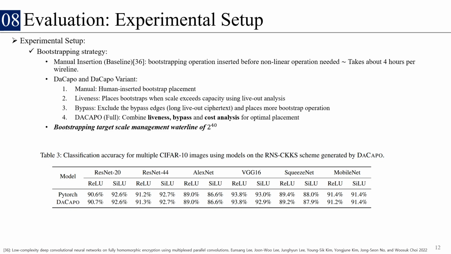The experimental setup is that they compare DACAPO with 3 DACAPO variants. First is the human insertion placement. The second one is liveness-based bootstrapping placement, where the scale exceeds capacity, using live analysis. Third is the bypass variant, excluding all bypass edges. And fourth is the full version, combining everything together into one. And you can see that DACAPO achieves higher performance than the other methods, not by much, but just by a little bit.